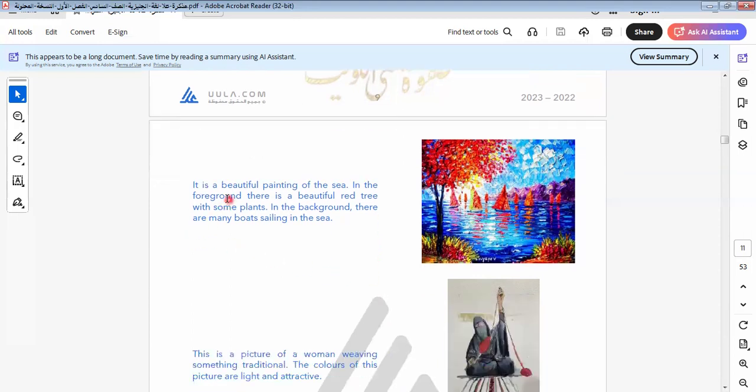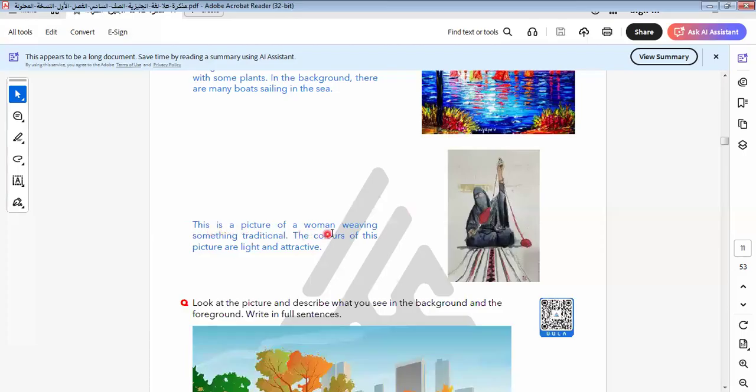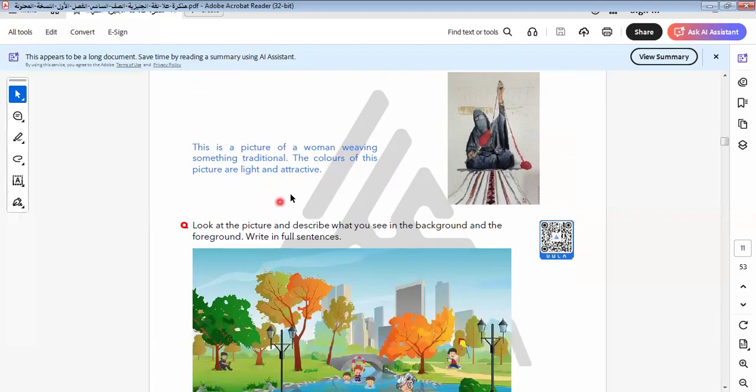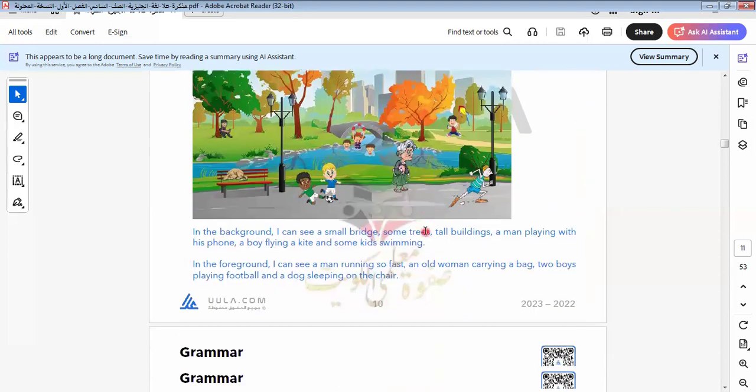Let's read the next one. It's a beautiful painting of the sea. In the foreground, there is a beautiful red tree with some plants. In the background, there are many boats sailing in the sea. This picture is of a woman weaving. Weaving means making the strings, weaving the strings. Something traditional. The colors of the picture are light and attractive.